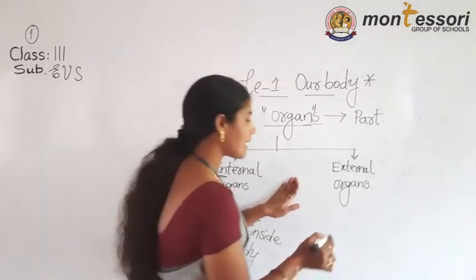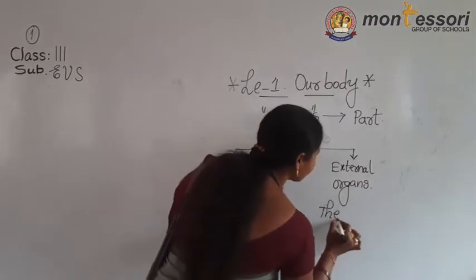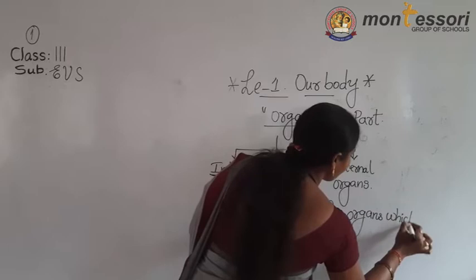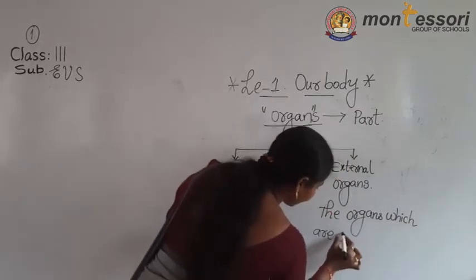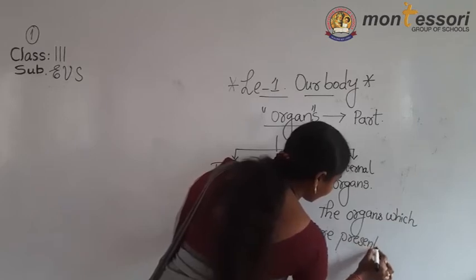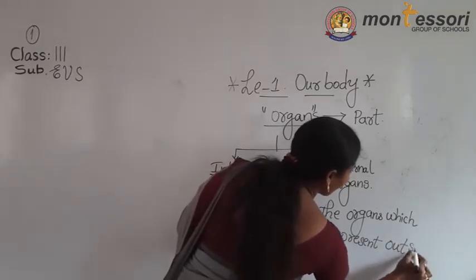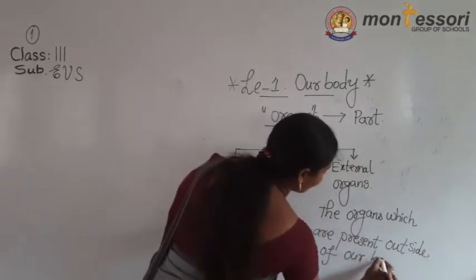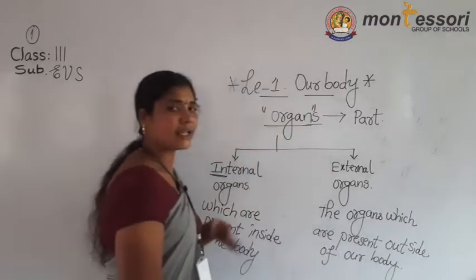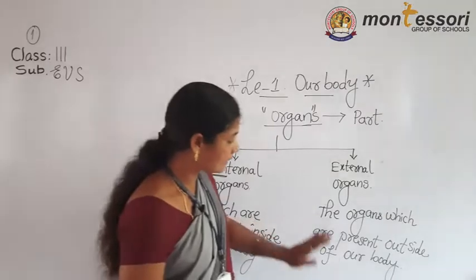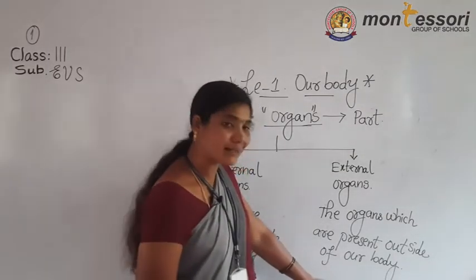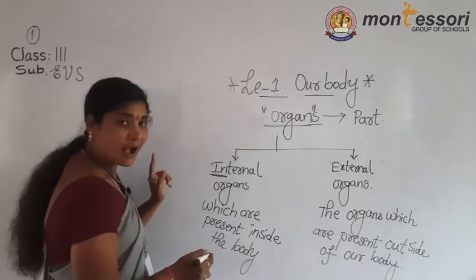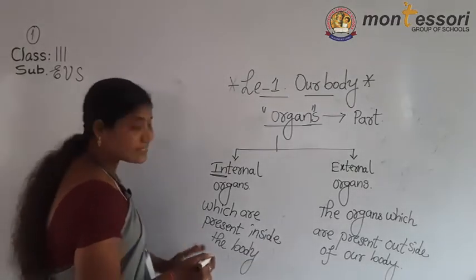Next, coming to the external organs: the organs which are present outside of our body. Those are called external organs. Internal organs means the organs which are present inside the body.